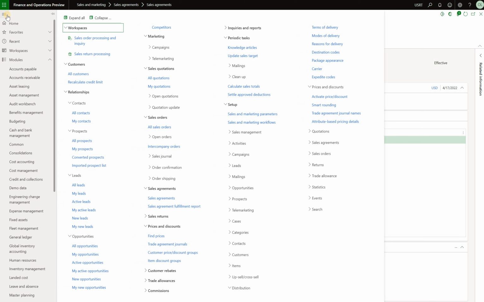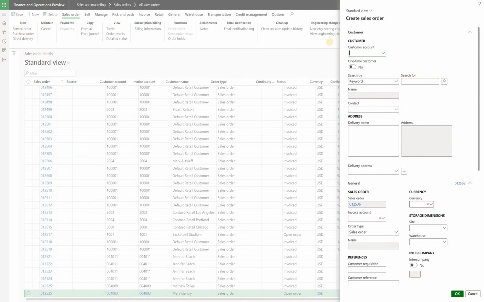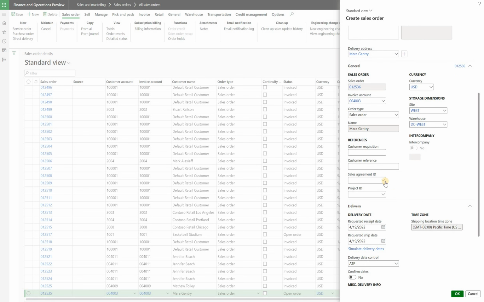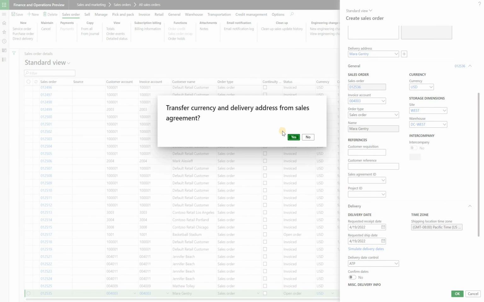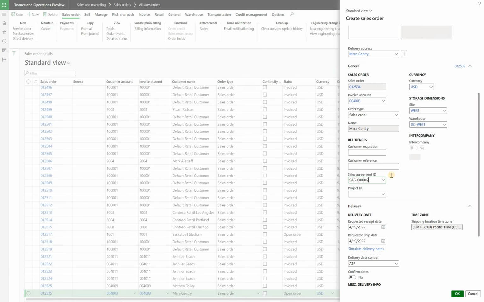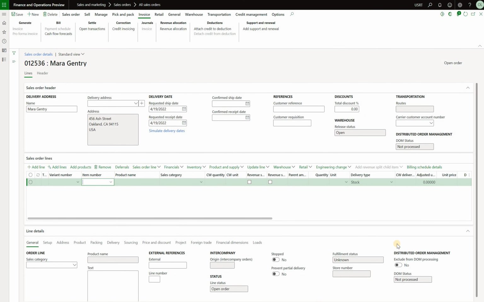Again, that sales order is not a commerce channel order, but now we will associate a sales agreement to it. Click new, select the same customer, but now scroll down here, and in the sales agreement drop-down, let's select that sales agreement we just saw. It's going to ask us if we want to default a delivery address from it. We're going to say no. Click OK to create a new sales order and add the same item.